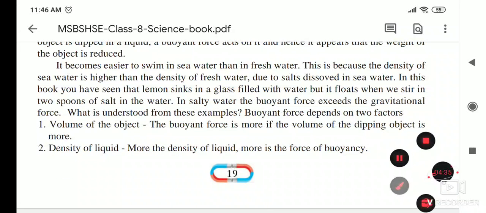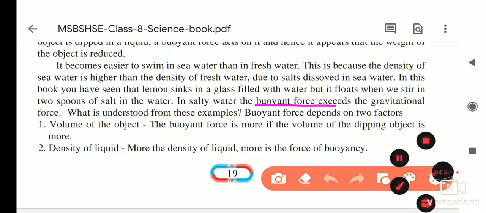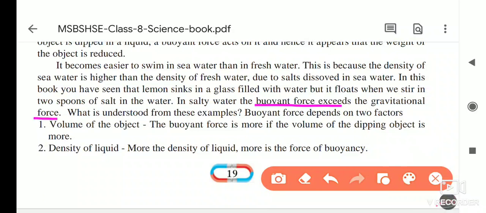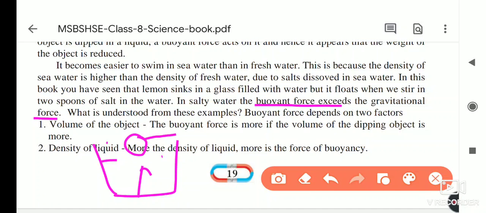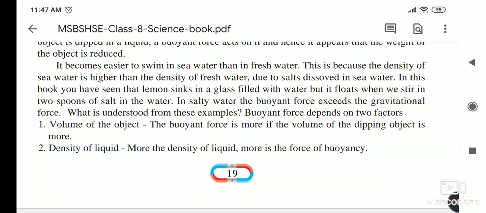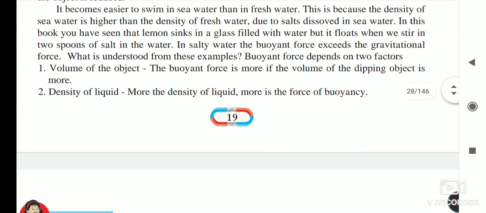In the salty water, the buoyant force exceeds the gravitational force, meaning it is more than the gravitational force, and due to this the lemon floats on the surface. But in fresh water, the gravitational force is more than the buoyant force, and that's why the lemon sinks inside the water. Next, what is understood from these examples?